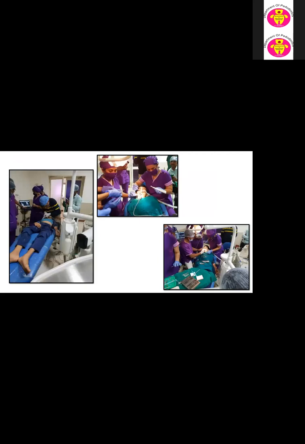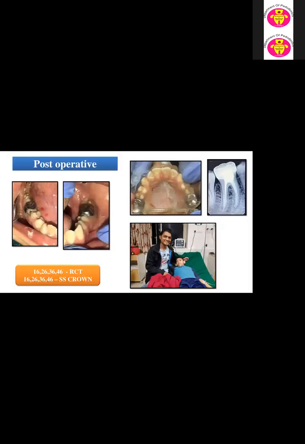We have done the RCT of 16, 26, 36, 46, and these are the post-operative photographs showing the completed RCT followed by the stainless steel crown. Post-operative instructions were also given, and the patient was kept nil by mouth for 6 to 8 hours. Then gradually we introduced liquid, semi-solid, and solid food, and oral hygiene instructions were also given to his parents.